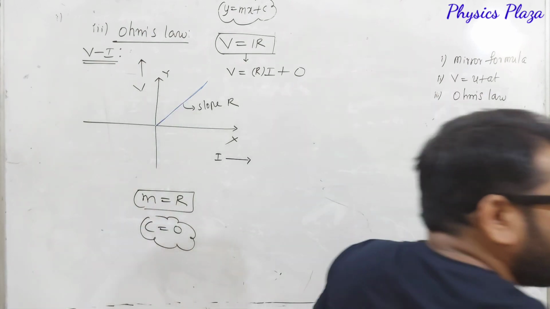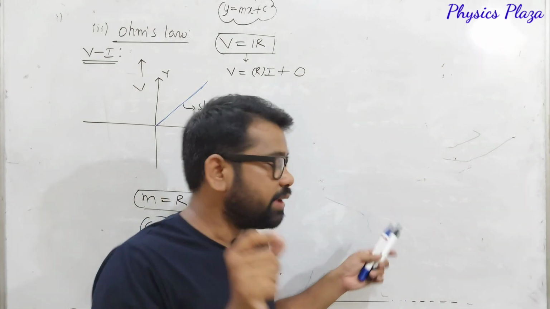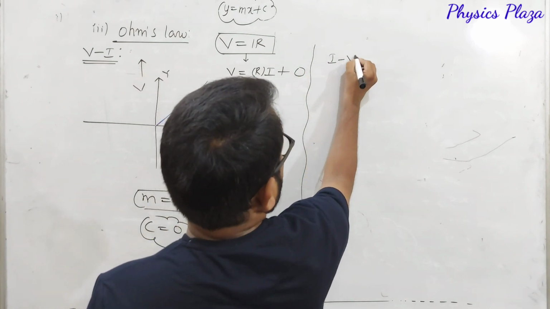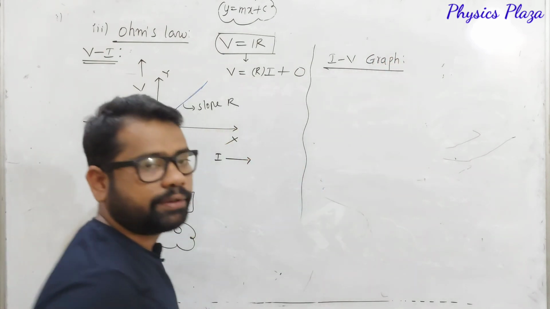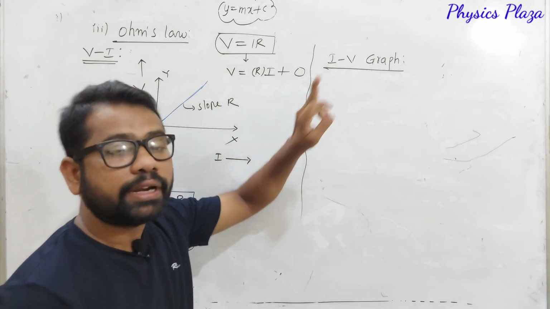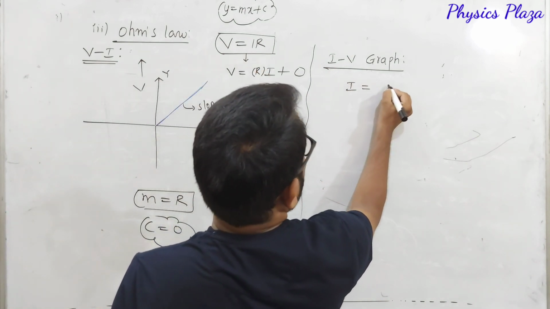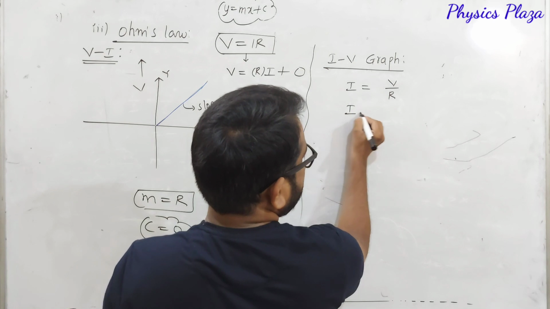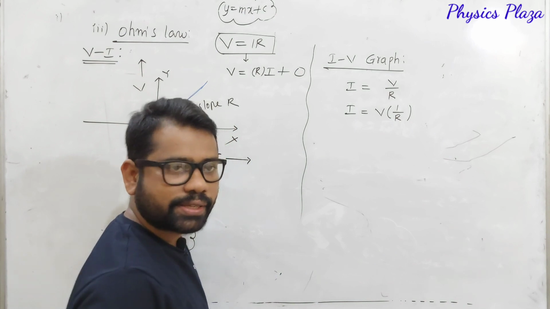Now we will see, dear children, the IV graph. It's very important. How is the IV graph going to be, and what is the slope of that IV graph? So in this, now we will see the IV graph. For that, a little bit of modification we will do. As V is equal to IR, let us make I the subject. So as V is equal to IR, can we write like this? I is equal to V by R. Of course, we can write. So I is equal to, we can write V into 1 by R. Yes, of course.